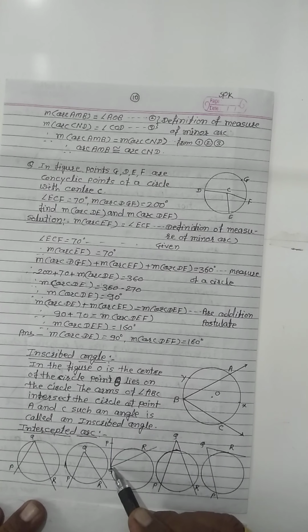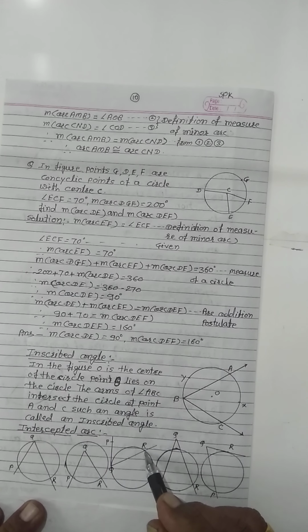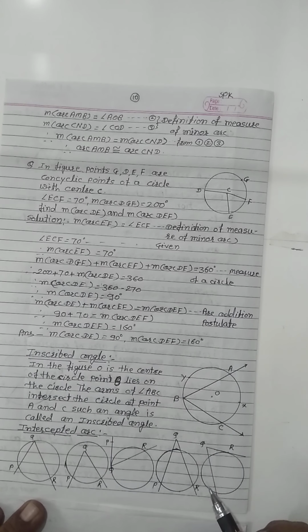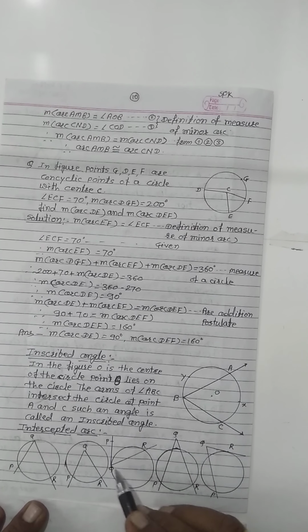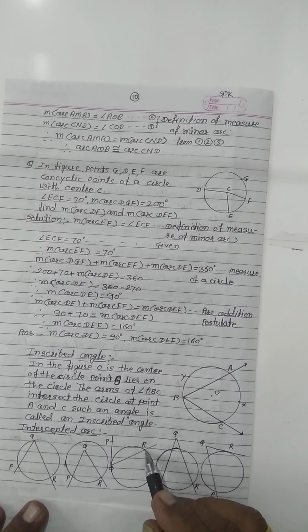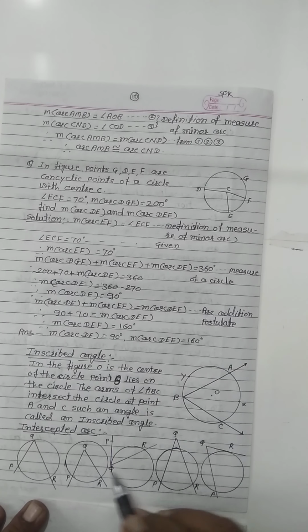Now in this figure, arc QR is also intercepted, because the endpoint of the arc lies on this side, and R also lies on the QR side. So arc QR is an intercepted arc of angle PQR.